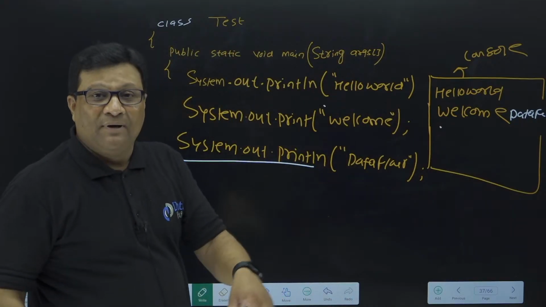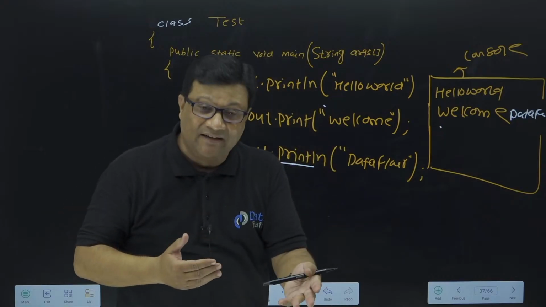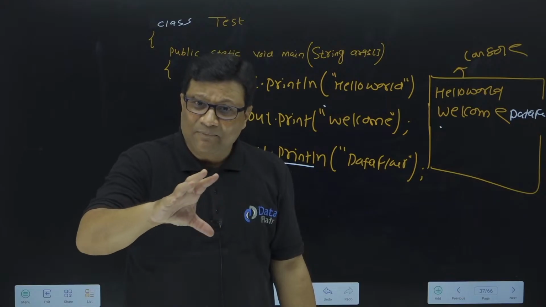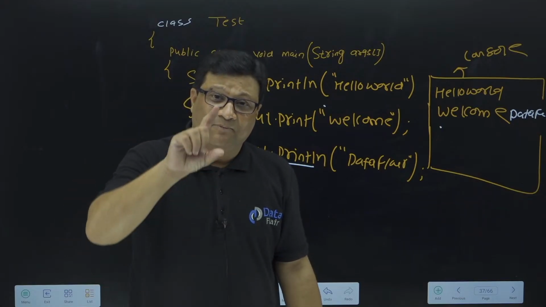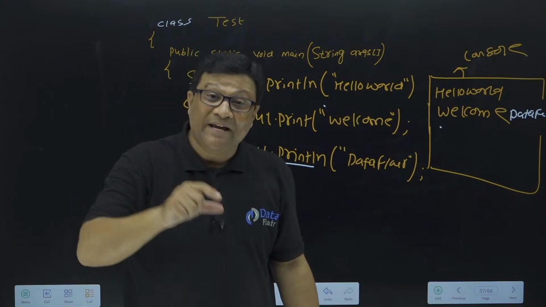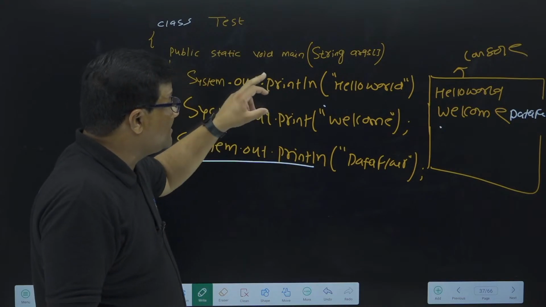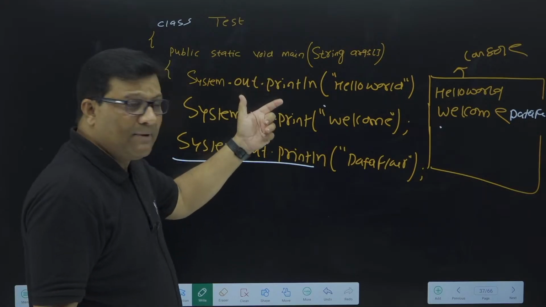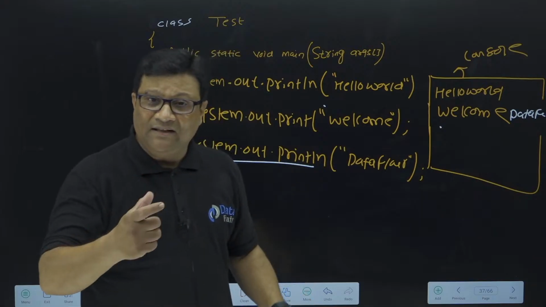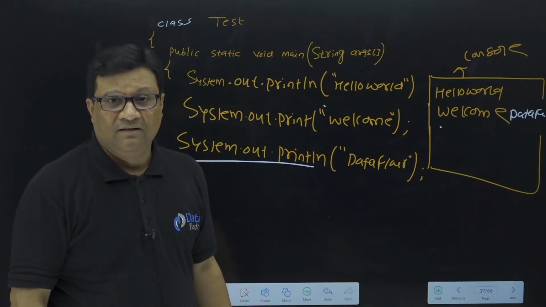So always remember, if you want to move your cursor to the next line after print, you have to use the println method. Println doesn't mean your output will print on the next line; it moves the cursor to the next line after the print statement. That is the main important concept you need to understand. Println method prints the data and moves the cursor to the next line. Print method prints the data and puts the cursor in the same line. That is the difference between these two statements.